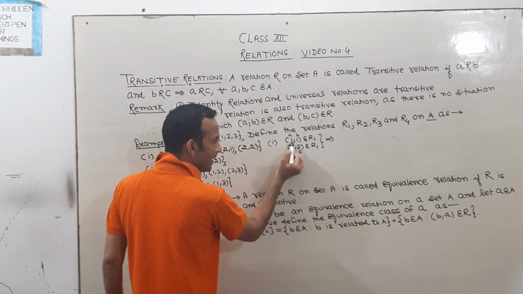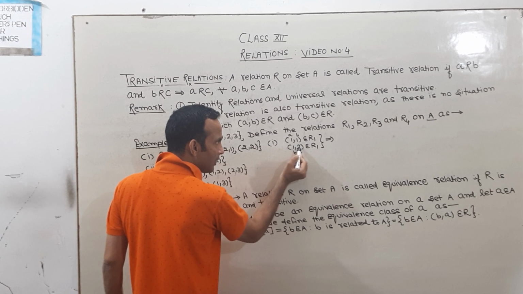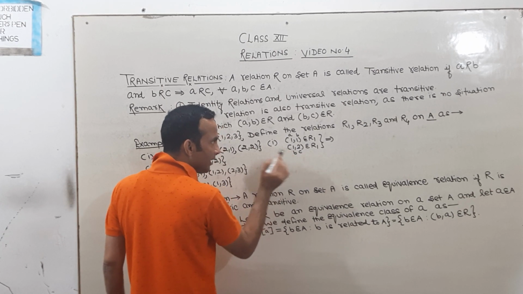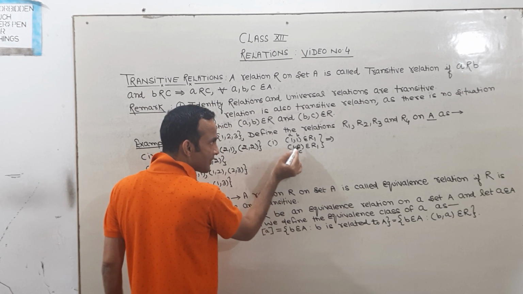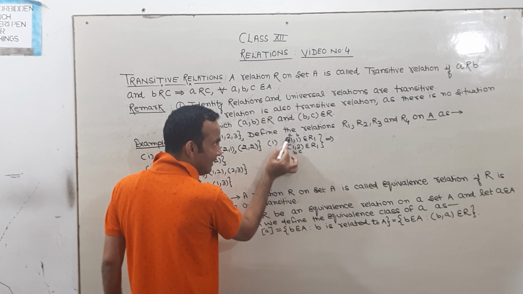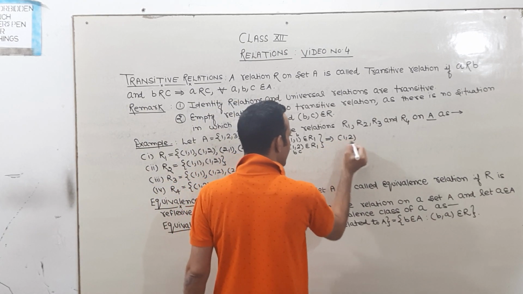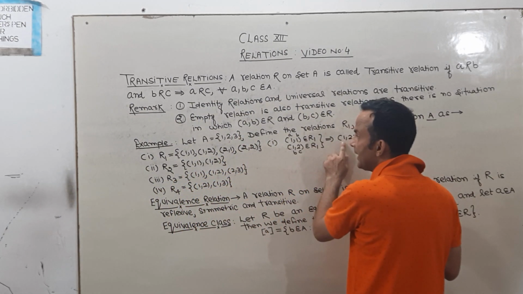What I mean is, 1 is related to 1, and 1 is related to 2. So A related to B, B related to C. In the same sense, 1 must be related to 2, because A must be related to C. See here, (1,2) is given or not?